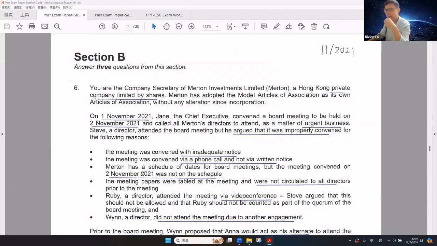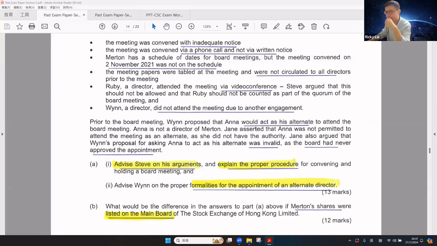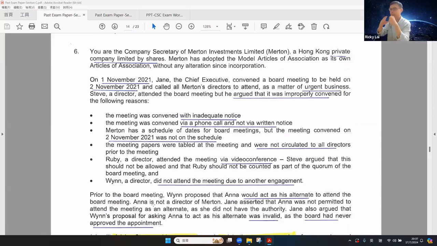Now let's take a look at the scenario and information. First of all, the company is a private company and adopts the model articles. However, please note that in part B, we should assume that the company is a Hong Kong listed company. And then the chief executive convened the board meeting on November 2, so that there was only 1 day to call the directors to attend the urgent business.